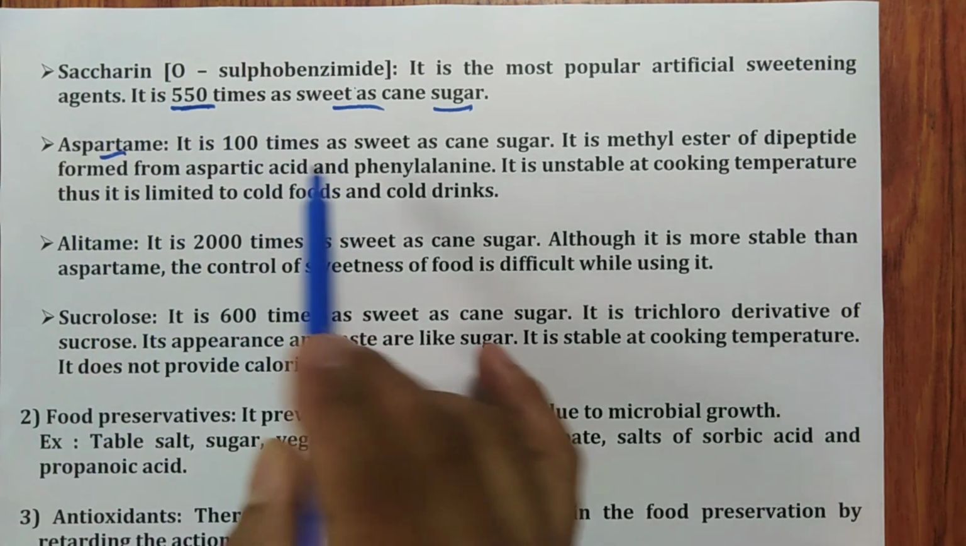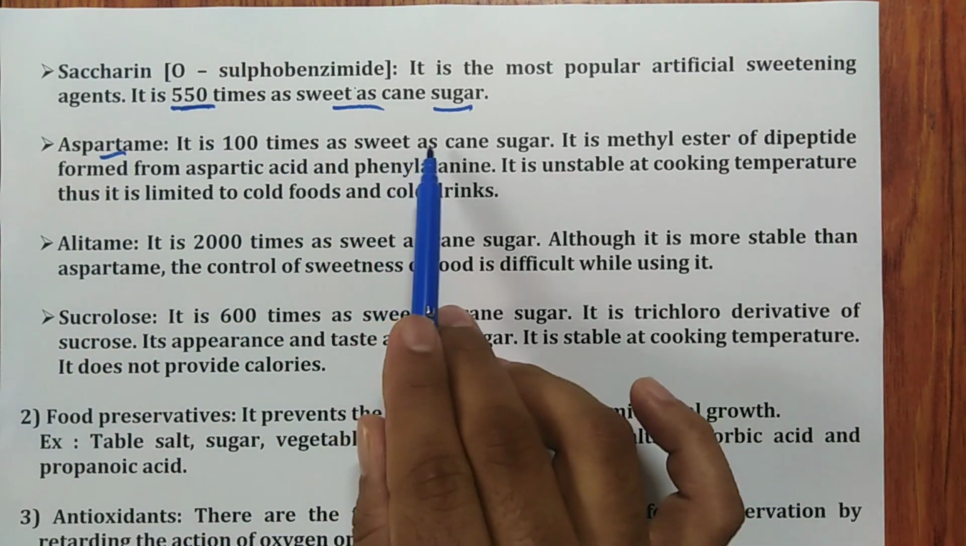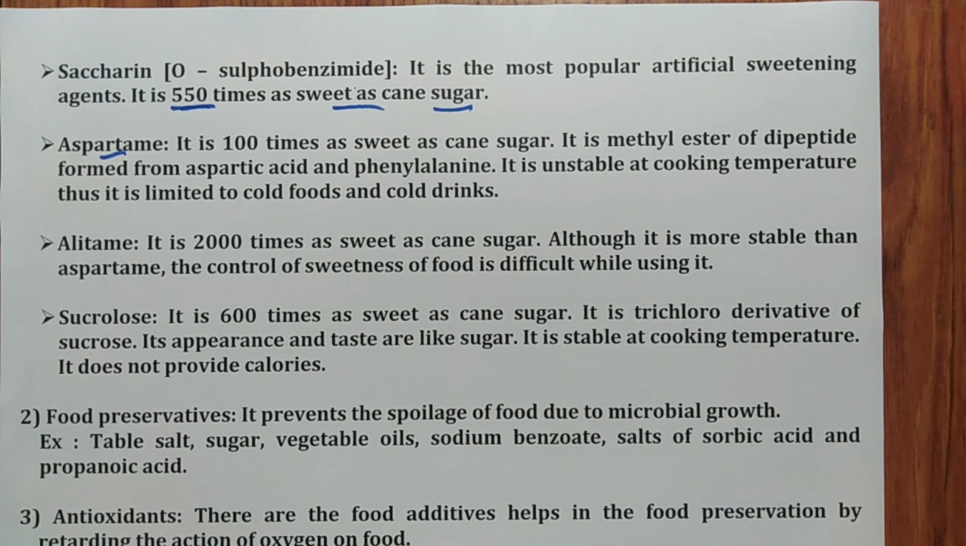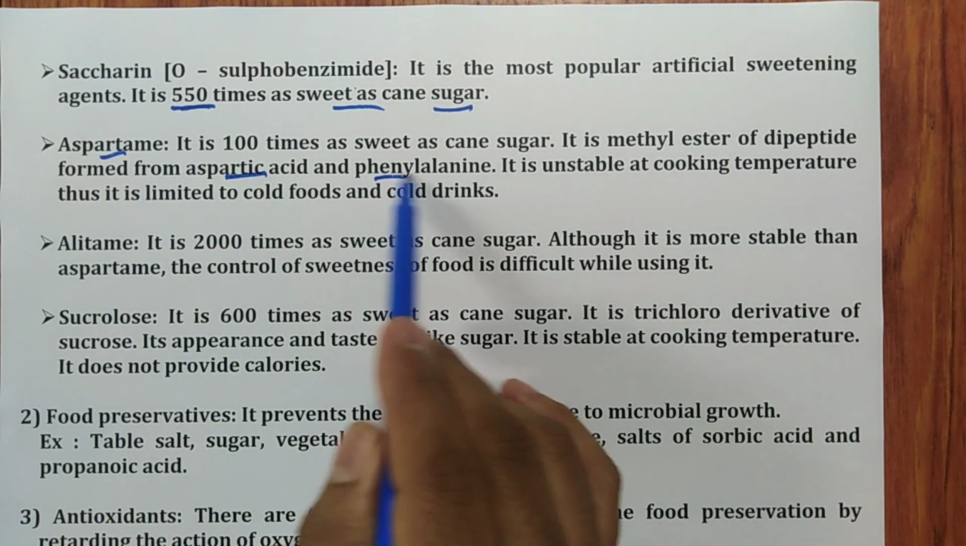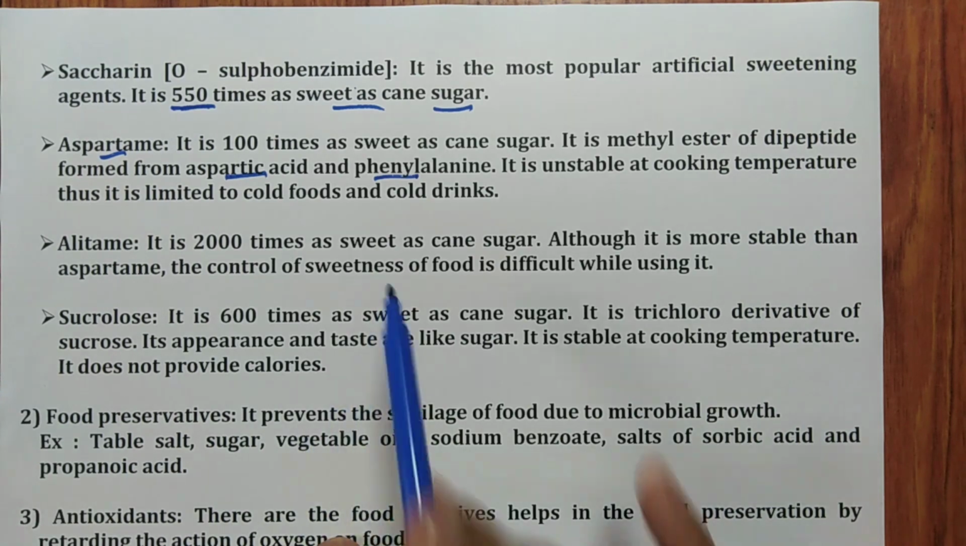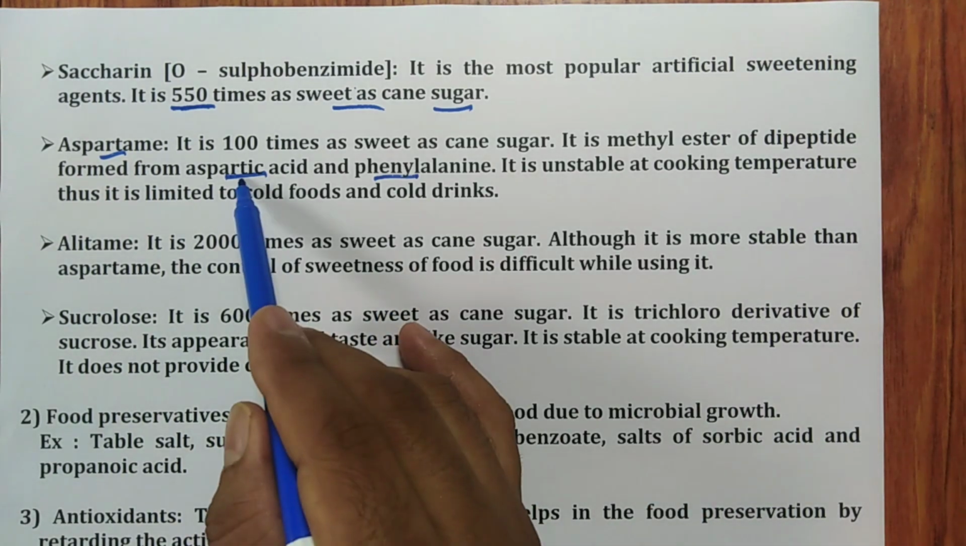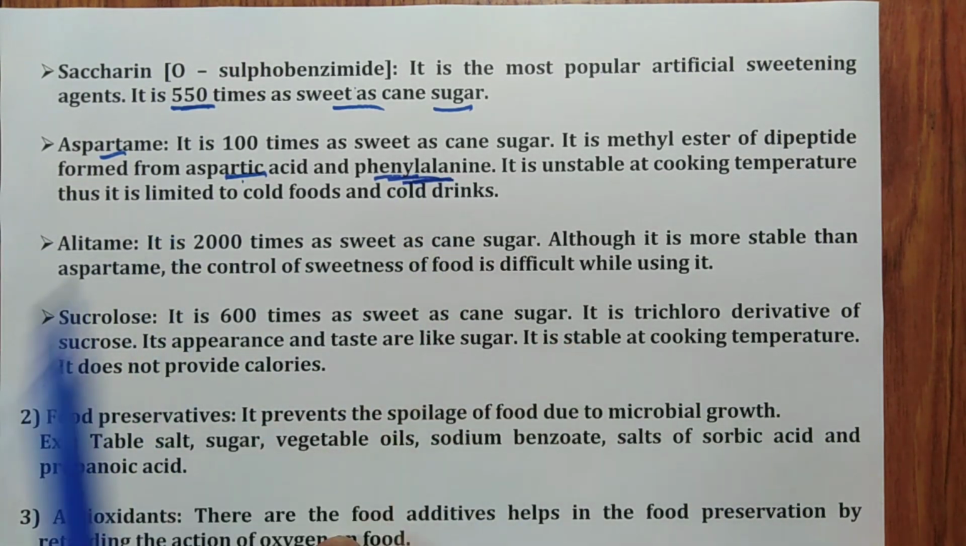Aspartame, remember, is 100 times as sweet as cane sugar. But a very important point is that it is the methyl ester of a dipeptide having 2 amino acids. Remember this point, because they can ask which amino acids are present. Aspartic acid and phenylalanine are the amino acids present in aspartame. Very important.